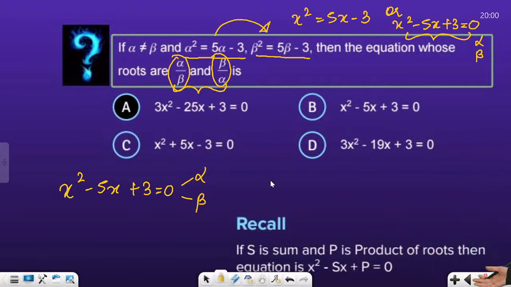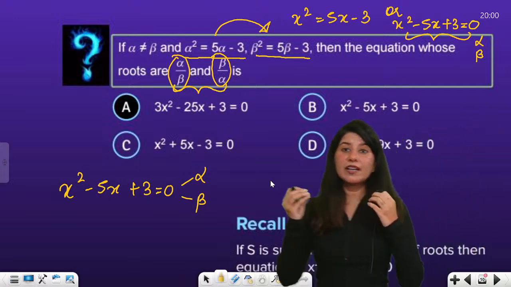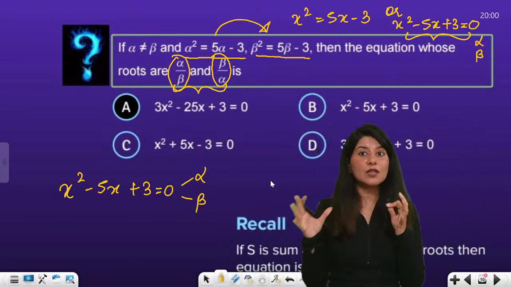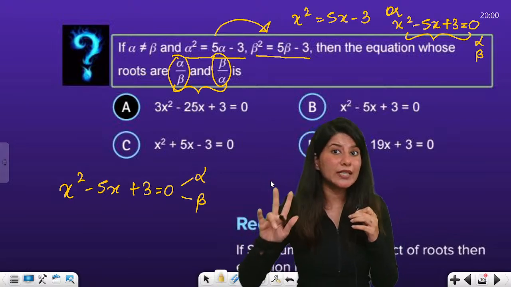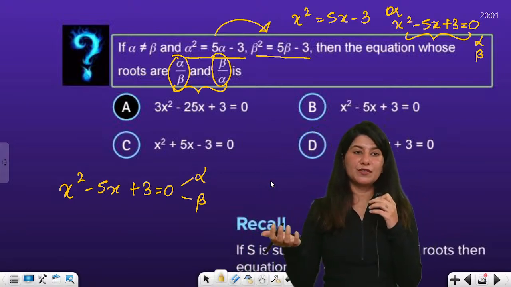If S is the sum of roots and P is the product of roots, then we can easily write the quadratic equation, which is x square minus Sx plus P. For any quadratic equation, you will need two things: sum of roots and product of roots.